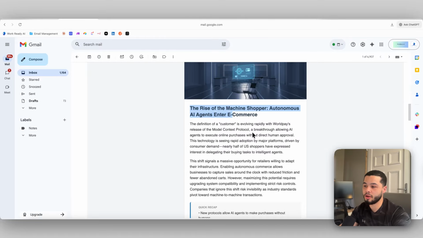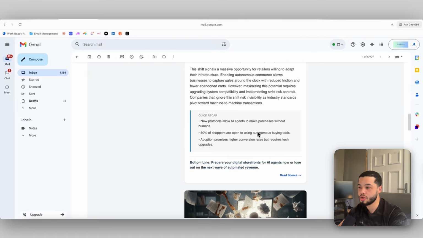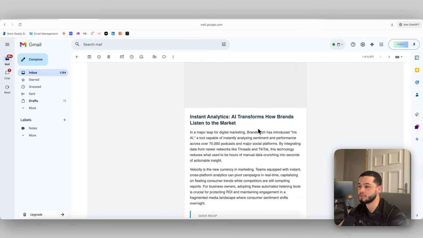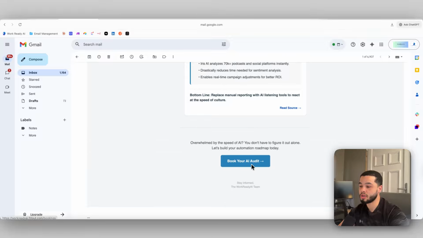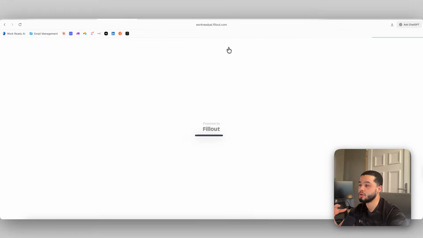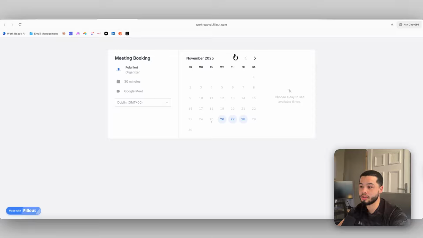And the whole reason I send this out is not just to be giving out free news, but at the bottom of this, you can see as they get down to the bottom, there's a booking link down here, in which when they click here, it will take them through to booking to get their AI audit for their business. And this is what books me appointments.